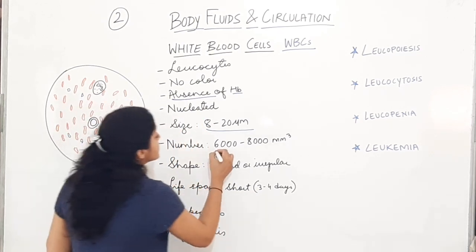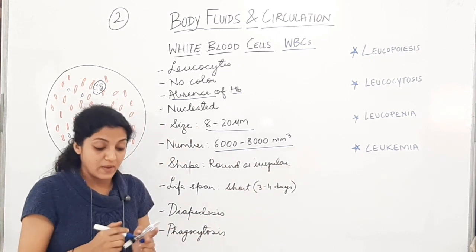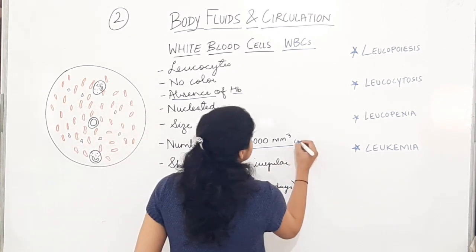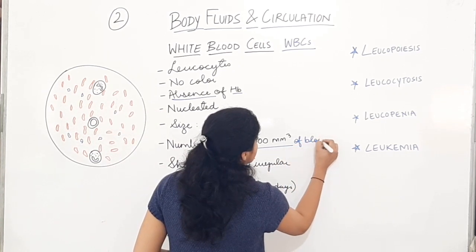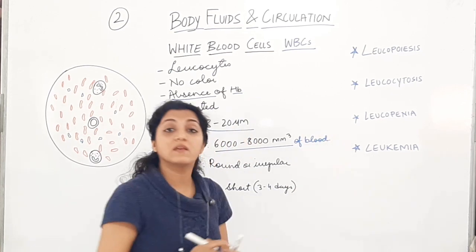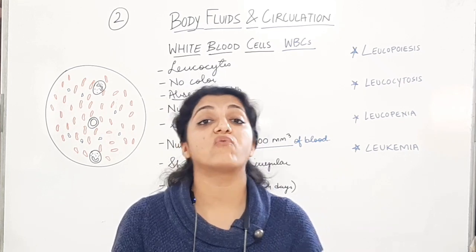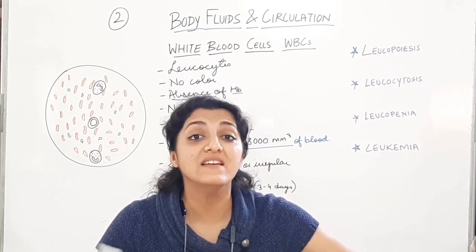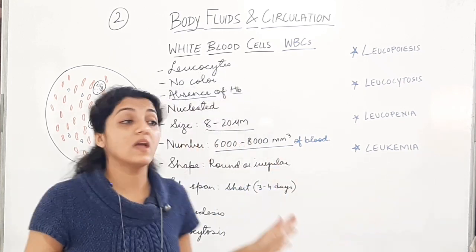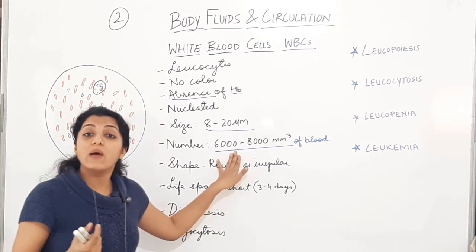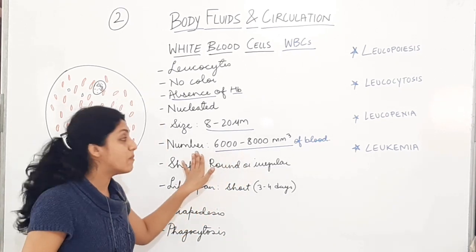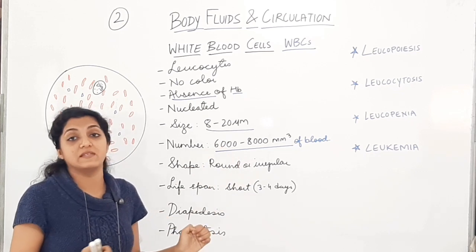This is around 6,000 to 8,000 per cubic mm of blood. 6,000 to 8,000 cells per cubic mm of blood. Compare it with the number of RBCs, which were in millions. Millions, okay? So this is a very less number. So in number, they will be less than the RBCs.